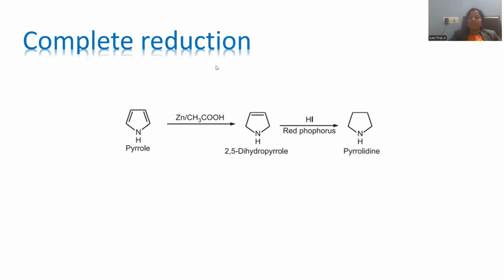Let me perform the complete reduction. All the pi bonds will disappear. In order to remove the pi bonds, zinc dissolved in acetic acid will be applied, which is able to give dihydro, so that 2,5-dihydropyrrole will be there. This is a partial reduction. Let me apply HI by P. HI by P is nothing but hydroiodic acid with red phosphorus, so that the other pi bond which is present will disappear because of the complete reduction process, and that is able to generate the saturated ring system called pyrrolidine. Pyrrole, if saturated, is called pyrrolidine.